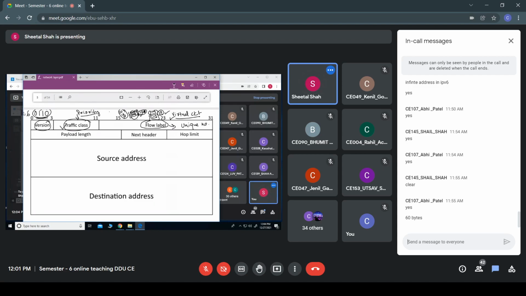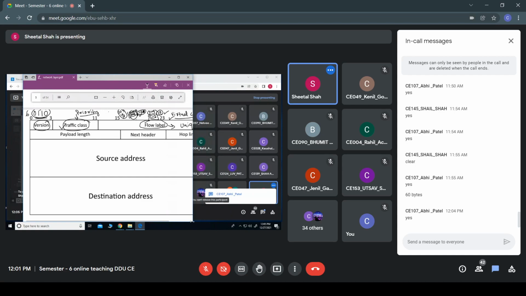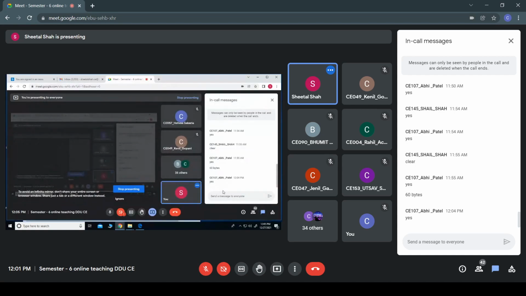Hope everyone is clear with this flow label. Hello, is this clear? Flow label. Shall I explain it once again? Am I audible? Okay, you need me to explain it once again.